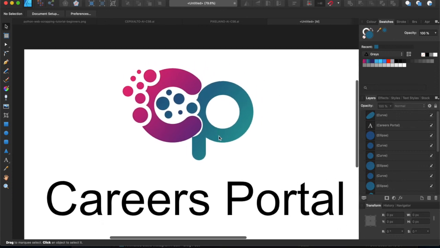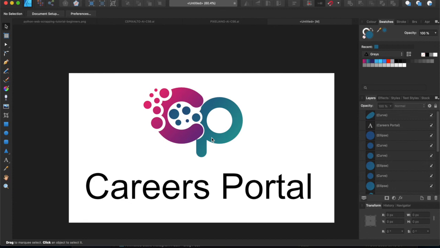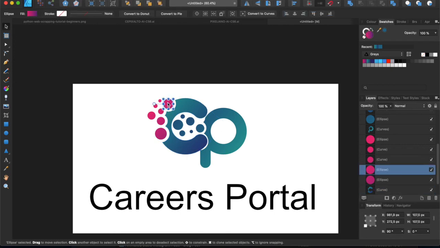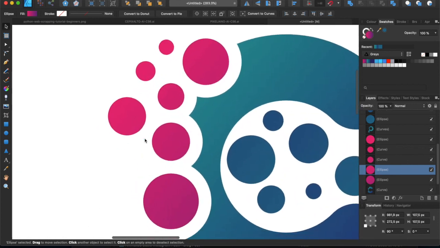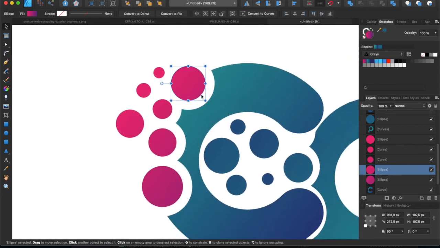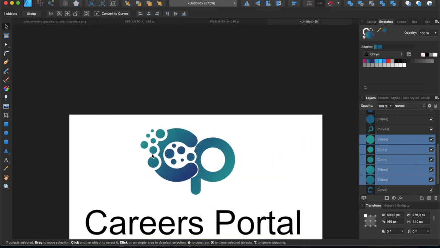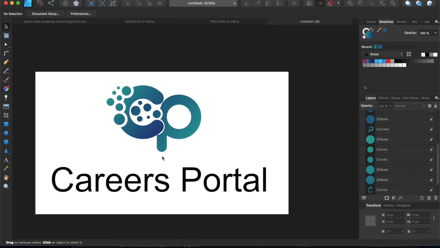And yeah, it won't be perfect, but I was just trying to show you how you can get a logo and work around it and make it your own, right? So I'm gonna change that color as well to look the same as that one. All right, so that's C to look like that, and I will do the same with the little dots over there. Zoom in and do the same with those dots and give them the same color. See, then it looks a little bit better, right?